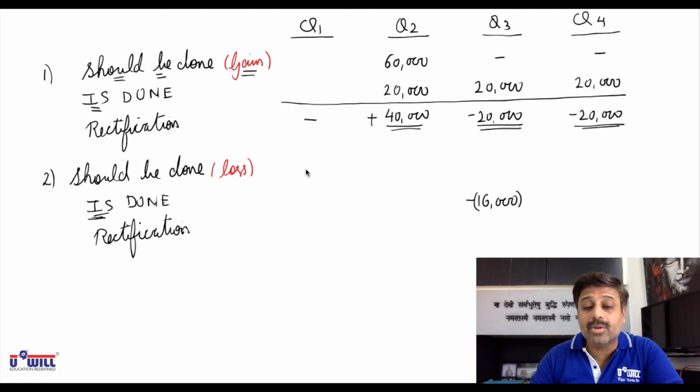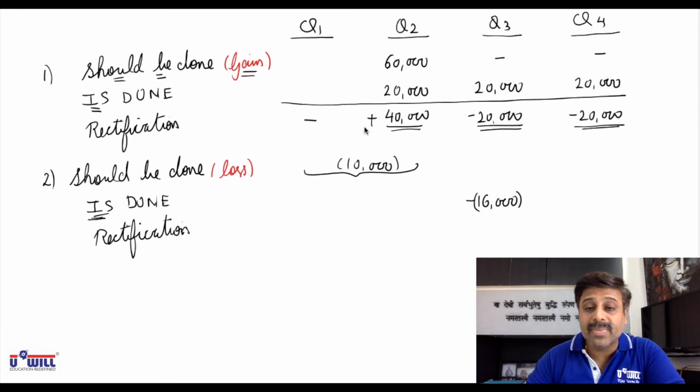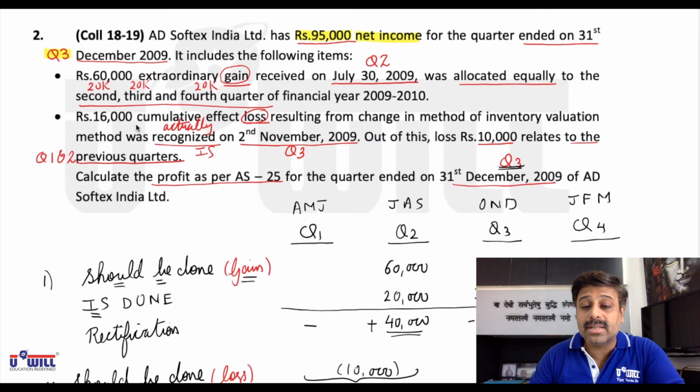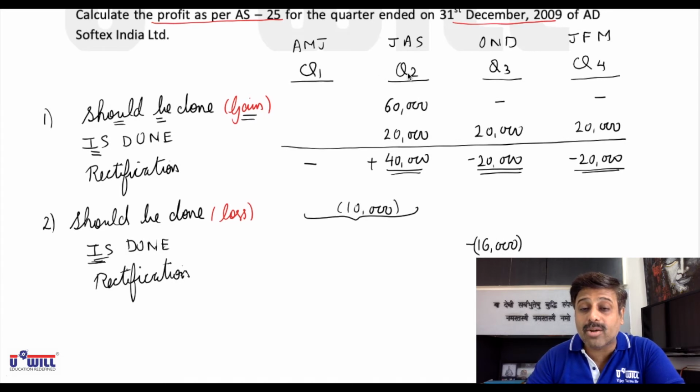In quarters 1 and 2, we should have taken the loss of 10,000. But what is actually done? We have taken the entire 16,000 in quarter 3. Out of 16,000, 10,000 relates to previous quarters, which means 10,000 of loss should have been taken in quarters 1 and 2.